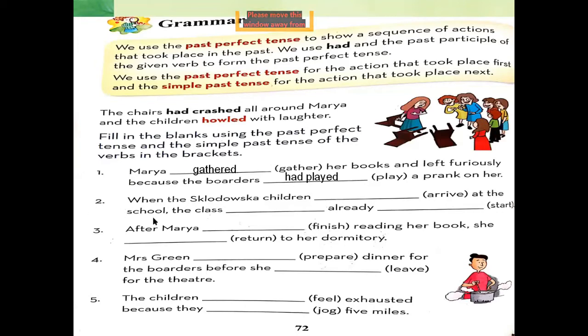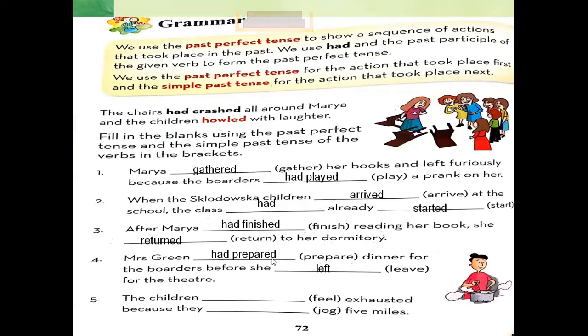Sentence number 2. When the Sklodowska children arrived at the school, the class had already started. Sentence number 3. After Maria had finished reading her book, she returned to her dormitory. Sentence number 4. Mrs. Green had prepared dinner for the boarders before she left for the theater.